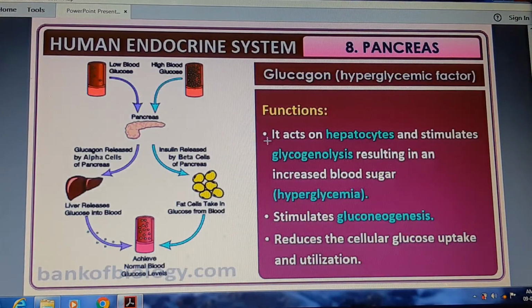Glucagon is a hyperglycemic factor. Glucagon acts mainly on hepatocytes and stimulates glycogenolysis, resulting in an increase in the blood sugar level. Hyperglycemia also stimulates gluconeogenesis and reduces the cellular glucose uptake and utilization.